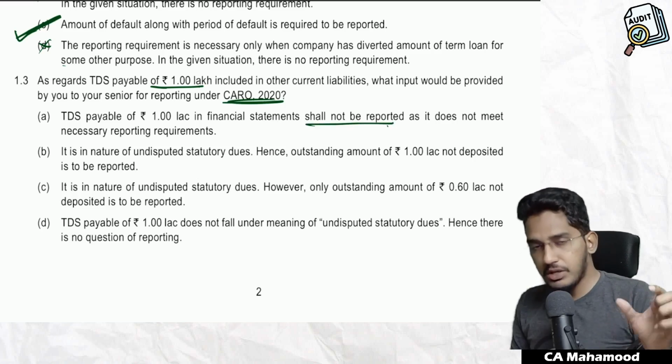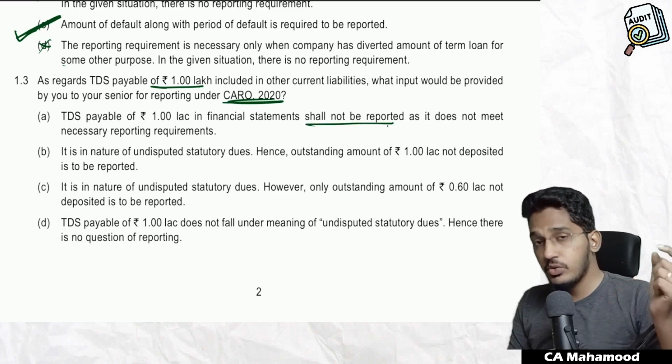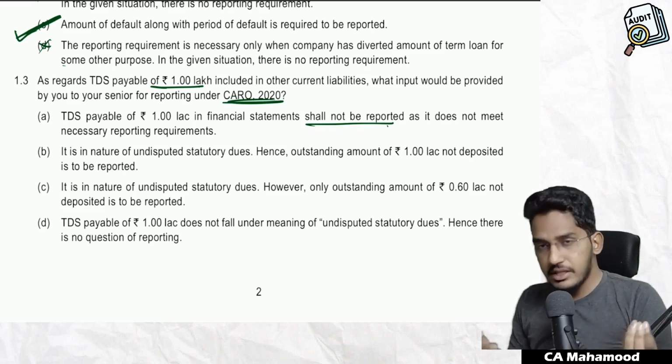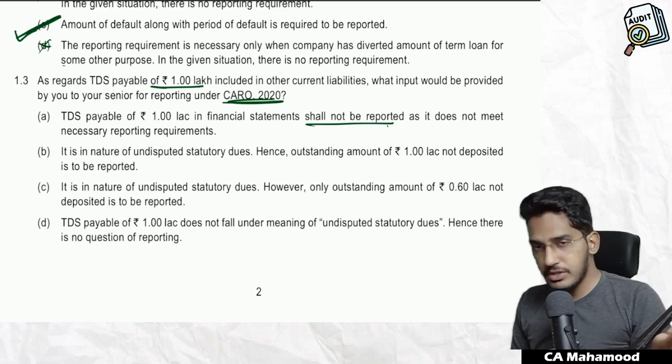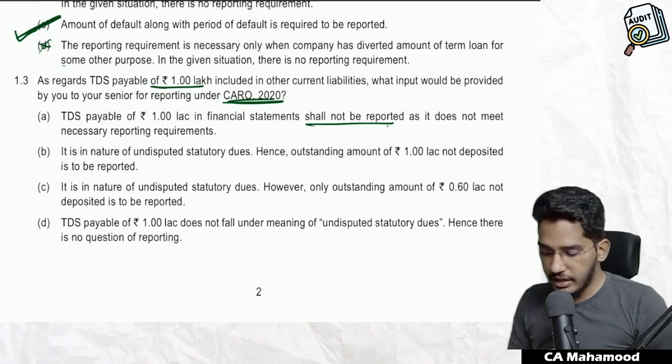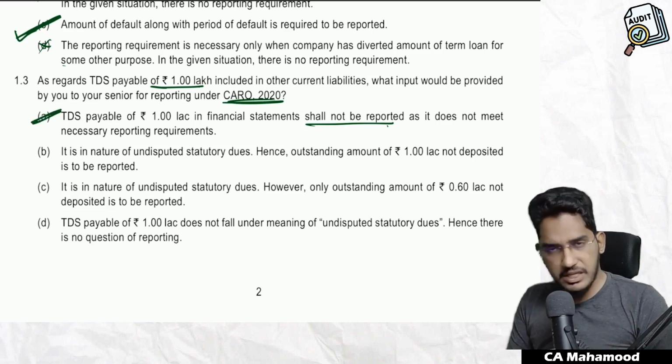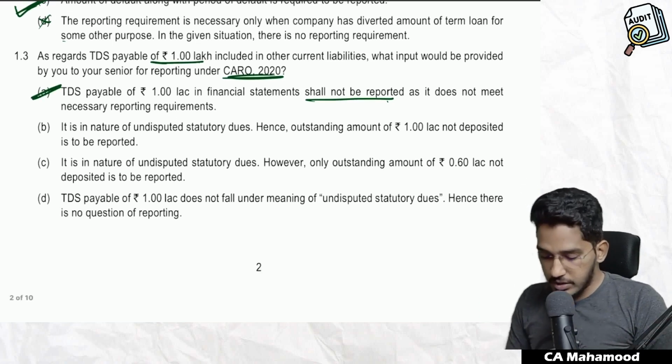Obviously, you are required to report the amount of outstanding statutory dues only when they are outstanding for more than 6 months. In the given case, it is not outstanding for more than 6 months, so it did not meet the reporting criteria. It is not required to be reported. Option A is the correct option. Let us see what other options are there.